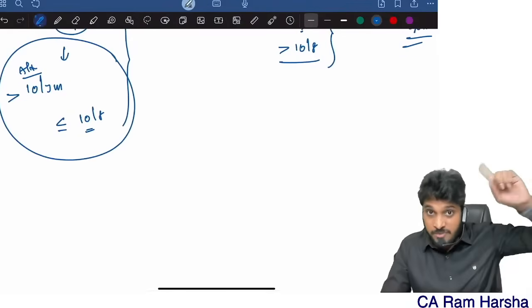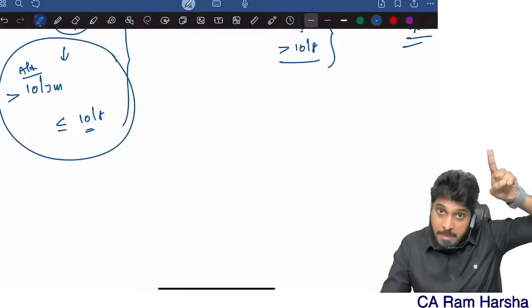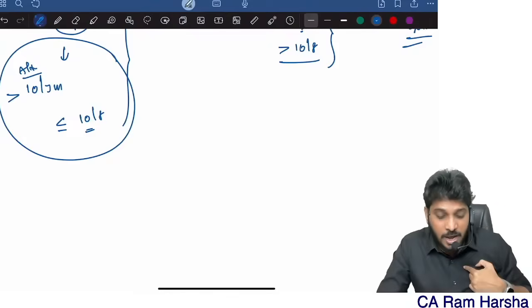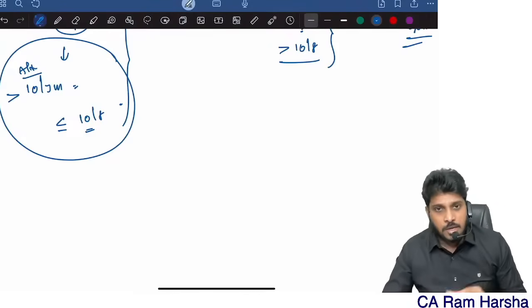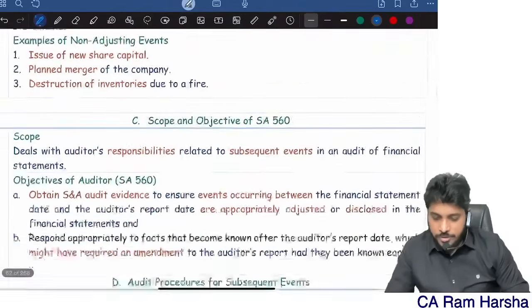Now, case number 1: sir, I identified an event between this period. Like the event happened before the audit report date only, during the May month only. But I found out about the event after 10th June, but before the financials are issued. Very simple. Auditor, what do you have to do first?